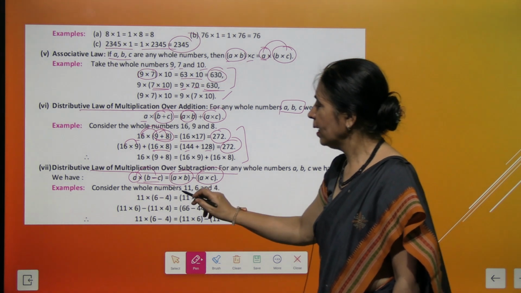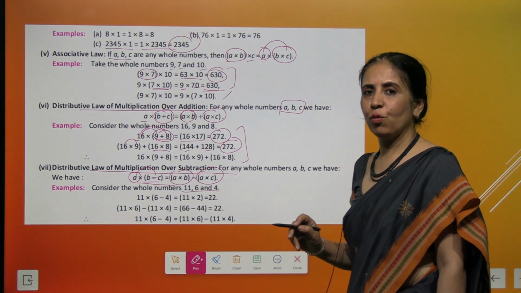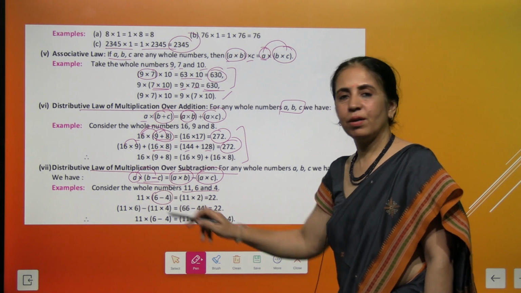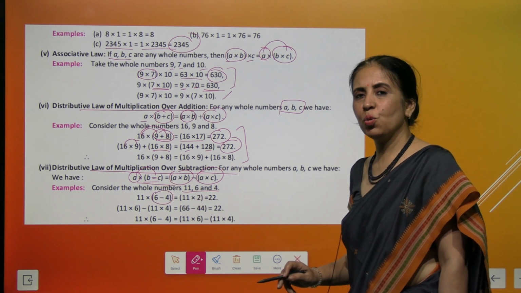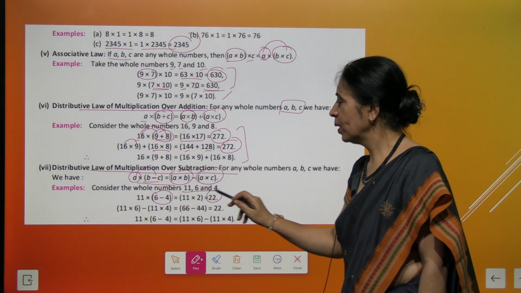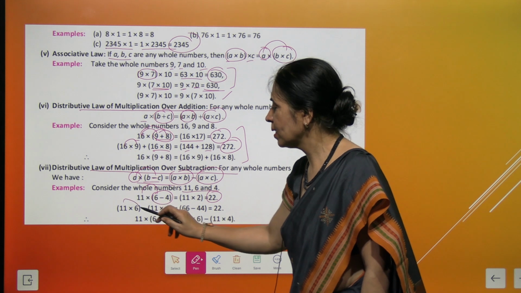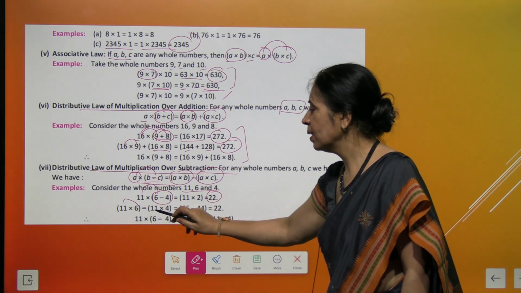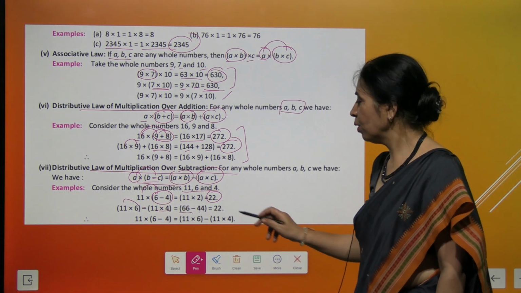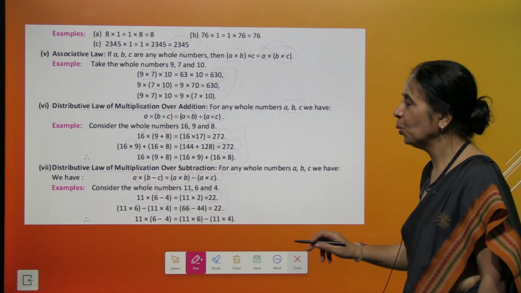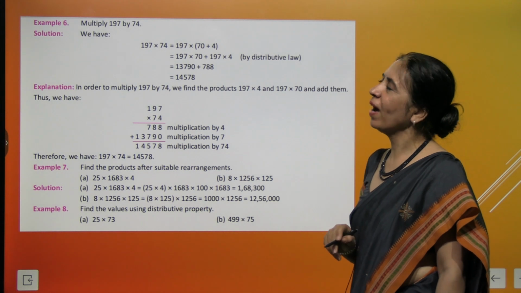And the same thing is applicable with subtraction also. So I have taken 11, 6 and 4. We have taken these three whole numbers. First time I find the difference of 6 and 4, which is 2. So 2 times 11 is 22. And next time I first multiplied 11 with 6, which is 66, minus 11 times 4 is 44. Wow, the same answer, 22. Got it? Very interesting fact.